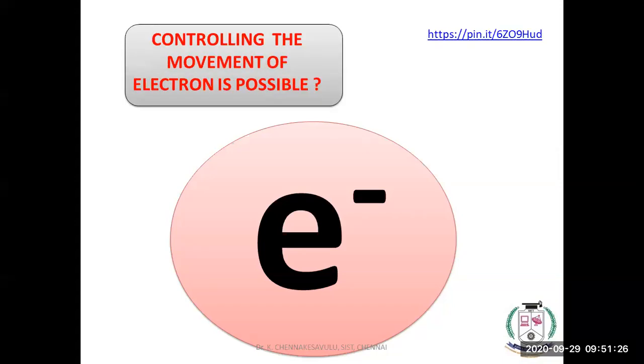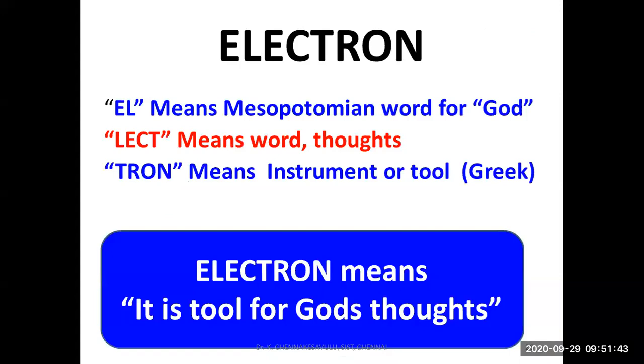Now, is controlling this movement of electrons possible? If you are able to control the electrons, that means, indirectly, electromagnetic radiation, we would be equivalent to even God. That is what we are going to give as a new definition, the electron definition.